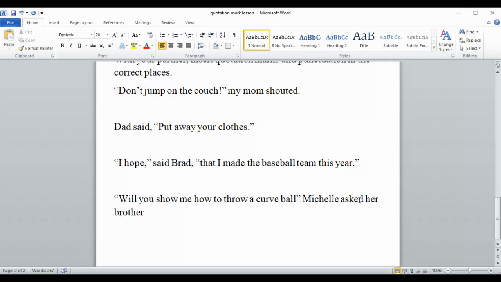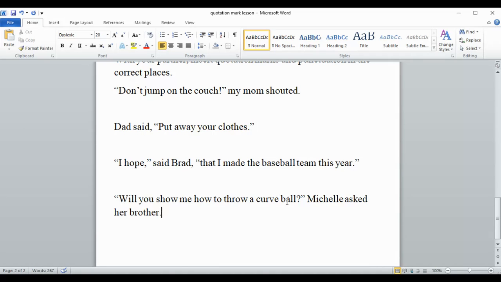And Michelle asked her brother. So this is a question. And since it's a question, we're going to put a question mark there. And it needs to go inside the quotation mark. It needs to touch the question. So it needs to go in there. Michelle asked her brother. And this is going to end with a period.